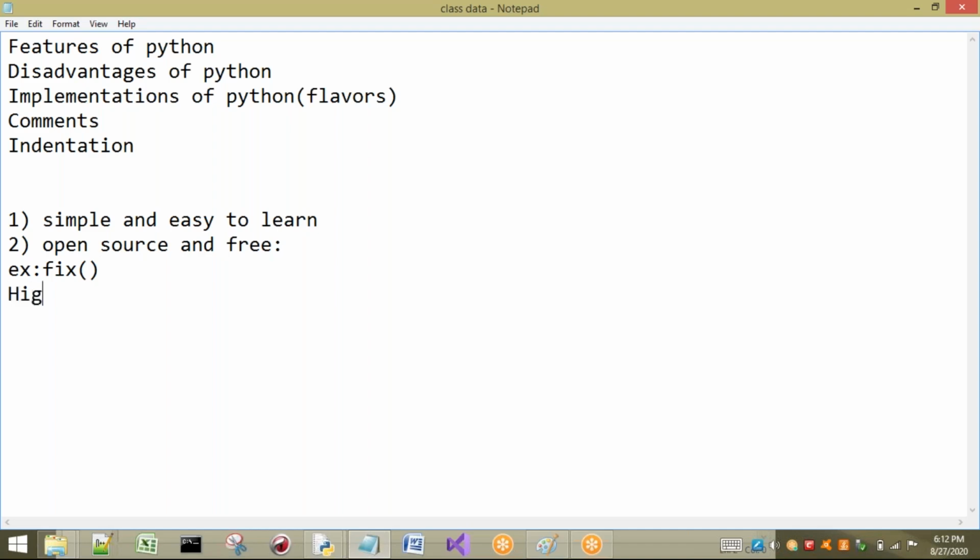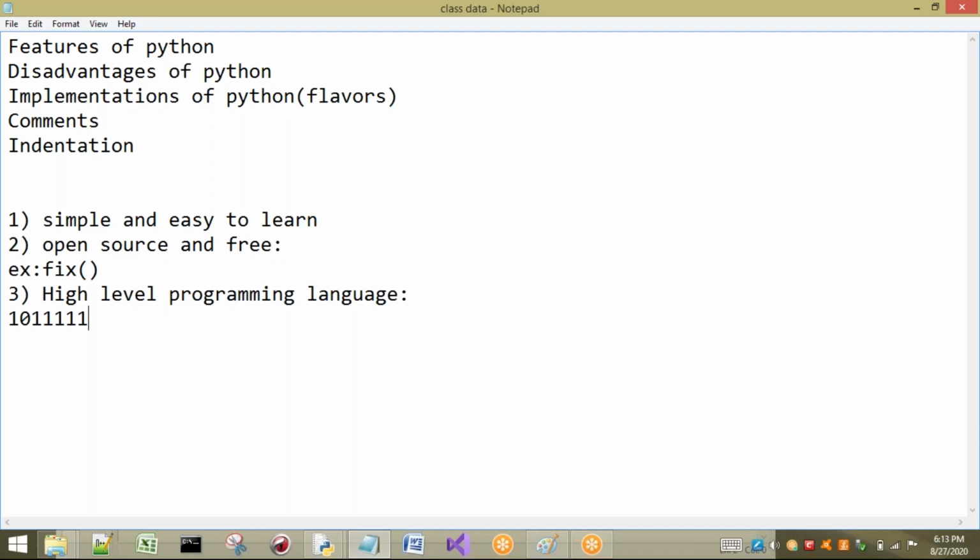And the third one is what? We have already discussed this point in previous sessions. High level language. Python is a high level programming language. Here one thing I have to tell: what is meant by high level language, high level programming language?